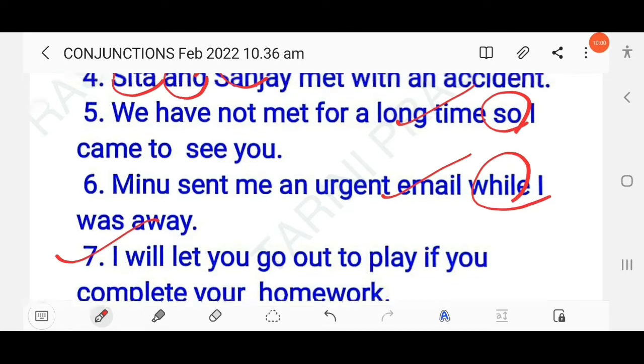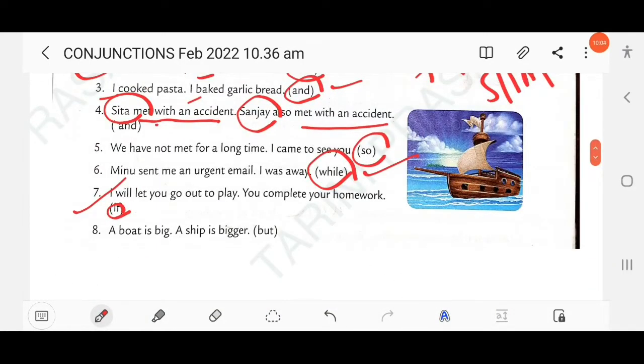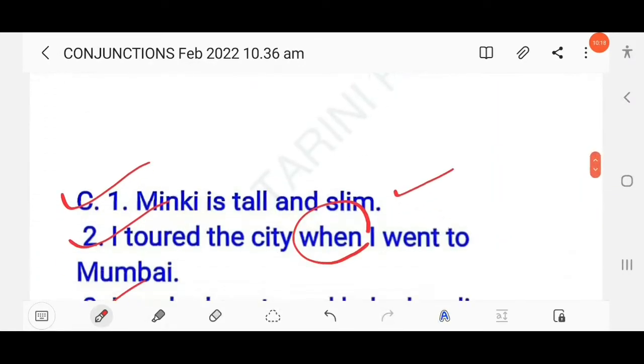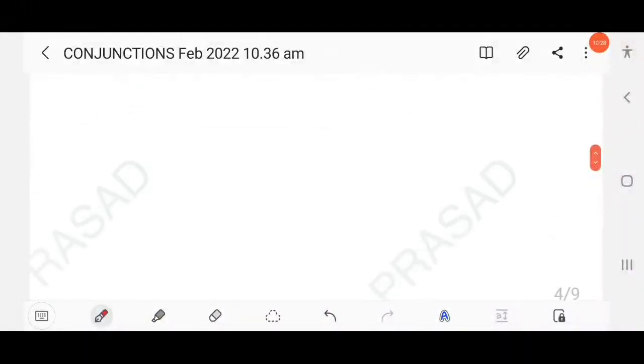Then next question here, a boat is big, a ship is bigger. So here the positive degree is used, and here the comparative degree. Big, bigger, biggest, adjective. So here you have to write, a boat is big, but a ship is bigger. Contrast. Okay? Clear?